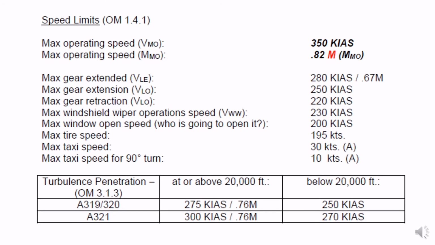There are other speeds such as the wiper operation, which is a maximum speed of 230 knots, and a maximum window open speed of 200 knots. Maximum tyre speed is 195 knots. The maximum taxi speed is 30 knots and the maximum taxi speed for a 90-degree turn is 10 knots. A means that the limit is the policy of the airline and not the regulator. Also, you can see that there are limits for airspeed in turbulence.